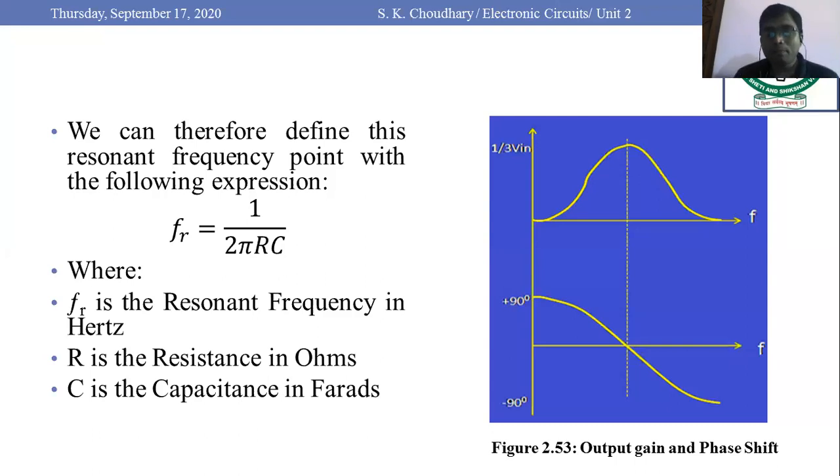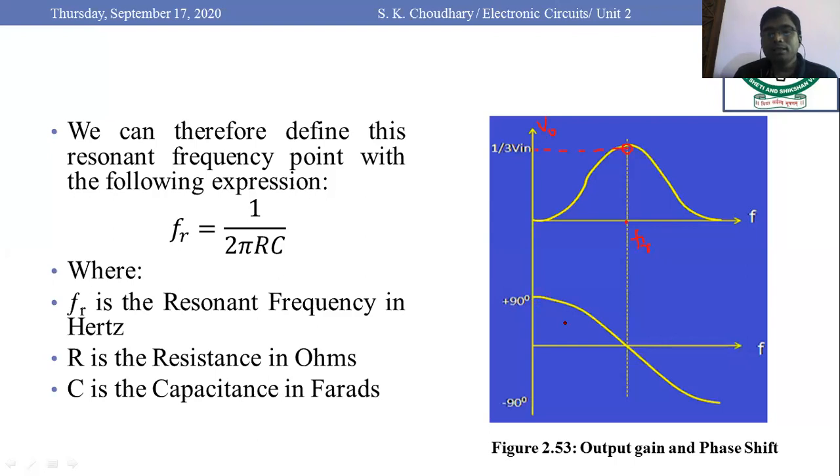So here, the first graph shows the gain versus frequency. You can see it is V0 versus F, and this is the resonant frequency FR, that is shown by this particular dotted line. At this resonant frequency your gain would be maximum, and this would be equal to 1/3 of the input voltage in amplitude, and this is the maximum gain offered by this RC network, this band pass network.